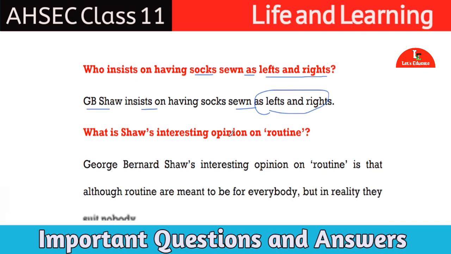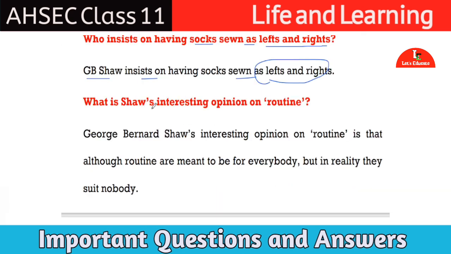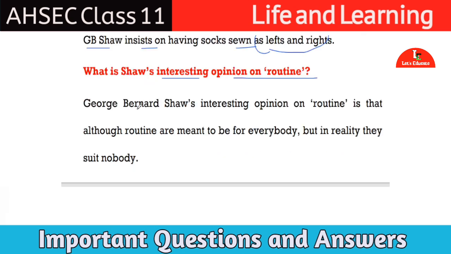Next question. What is Shaw's interesting opinion on routine? Answer will be, George Bernard Shaw's interesting opinion on routine is that although routines are meant to be for everybody, in reality they suit nobody.